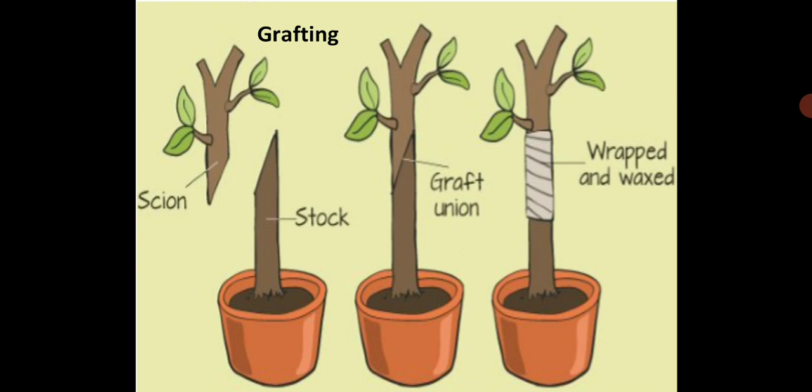One plant may have the quality of giving beautiful colorful flowers, and the other plant may give very good varieties of very healthy seeds. So you can combine those desirable qualities. And this is how in apples you get a variety of apples in the market because of the artificial method of grafting, children.